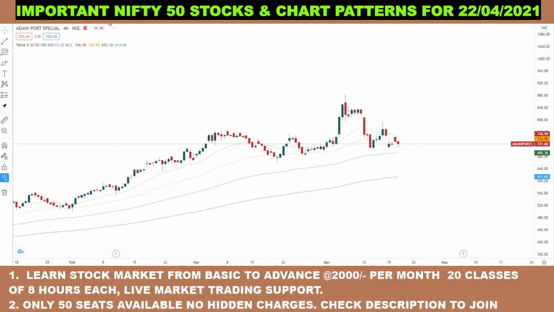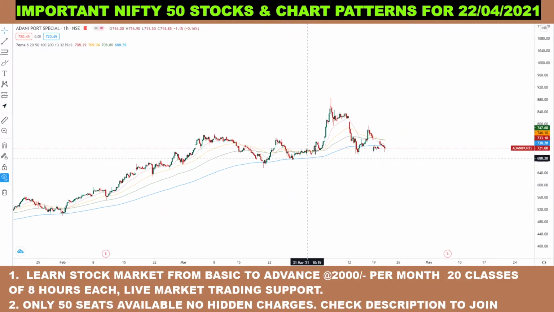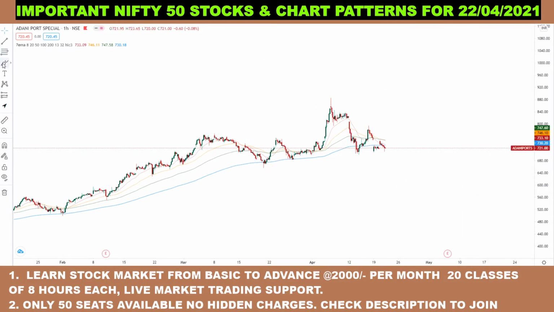And this stock in the hourly time frame is making what? It is making a head and shoulder kind of a pattern. See, if you watch this closely, you will find out. I will remove these drawings and draw these levels. See, this is a head and shoulder kind of a pattern, and if the stock